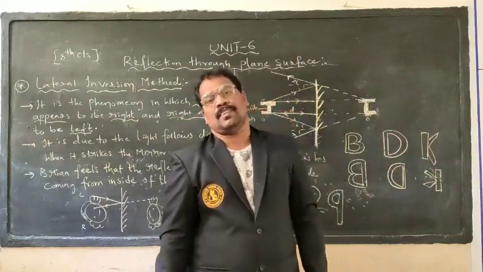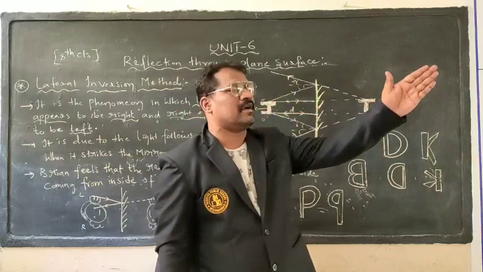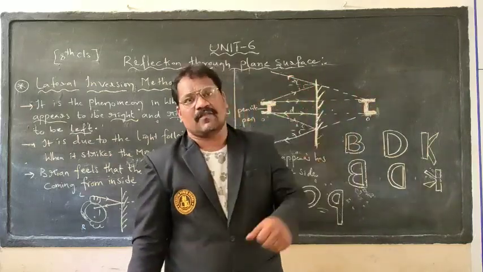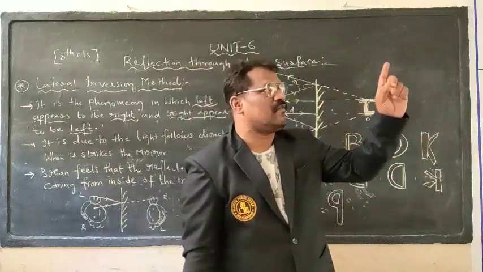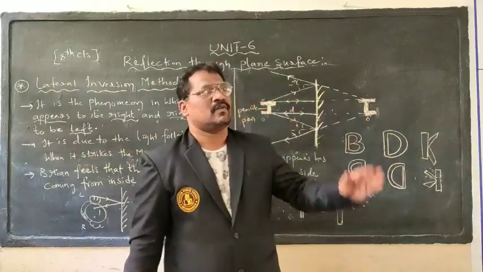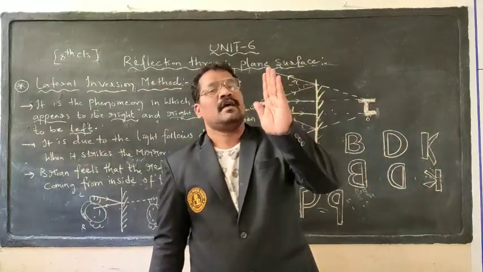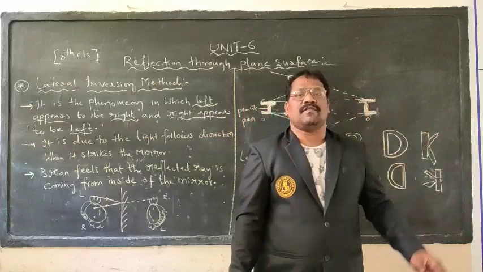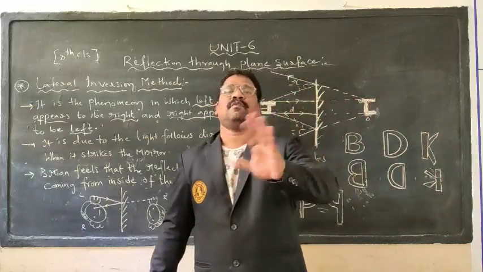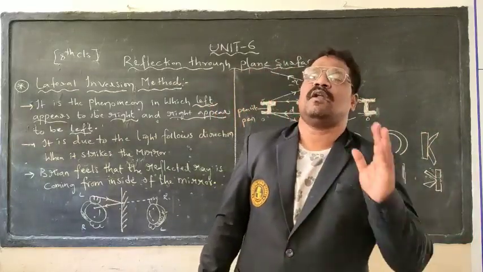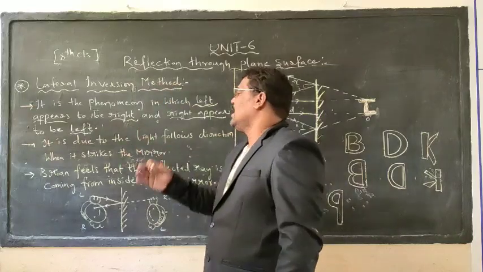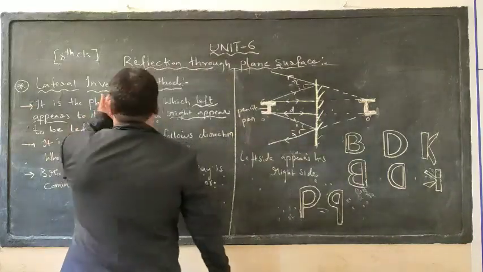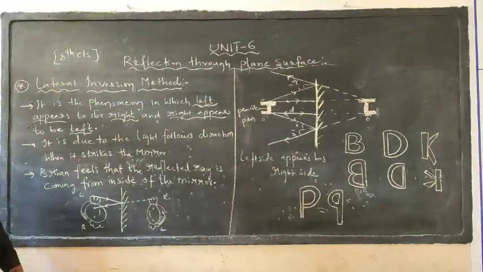As we see it in the mirror, we identify that person as playing with the right hand. Means left hand is appearing as right hand, and right hand as left hand. That type of phenomenon is called the lateral inversion method.